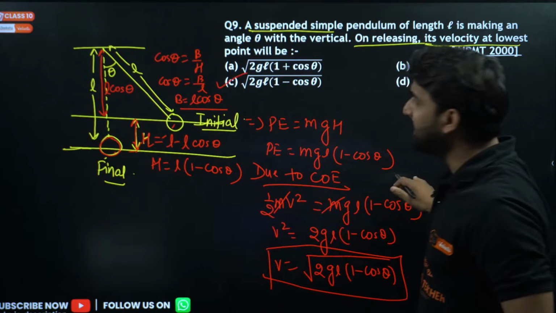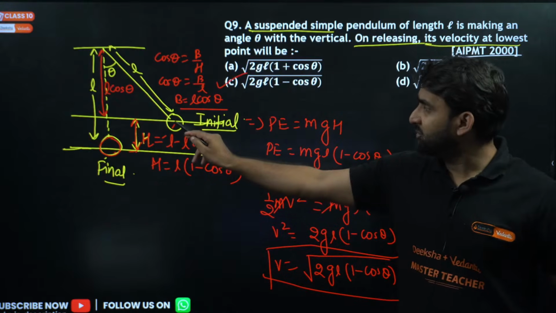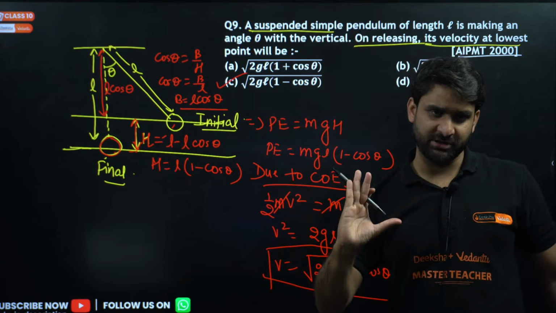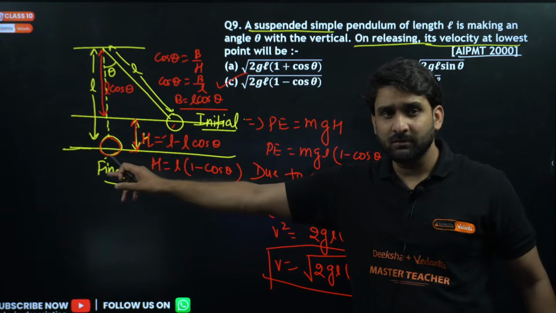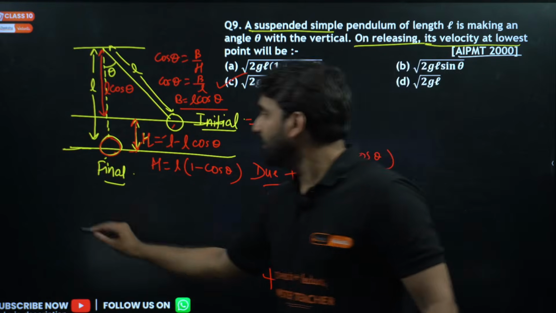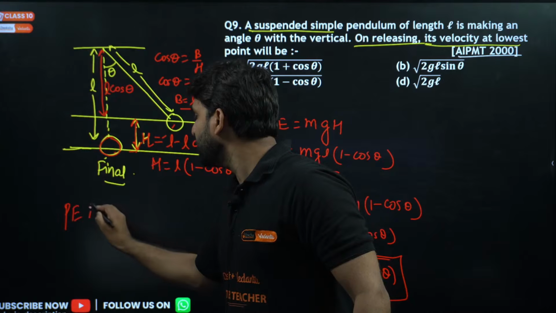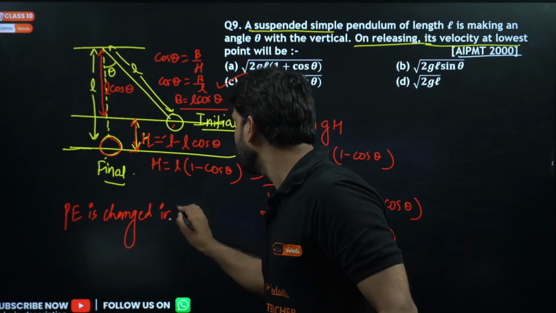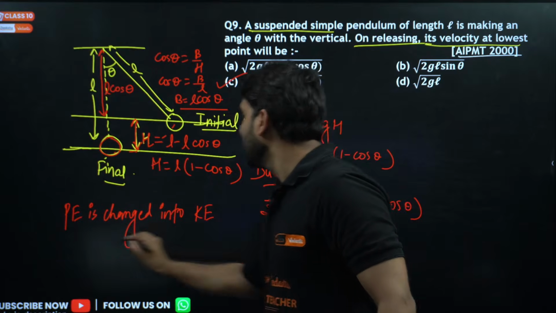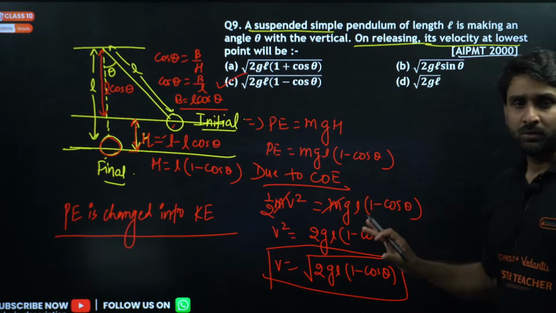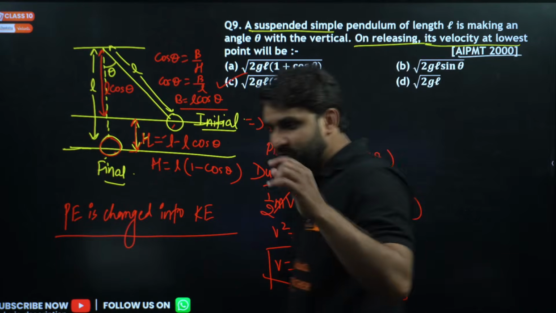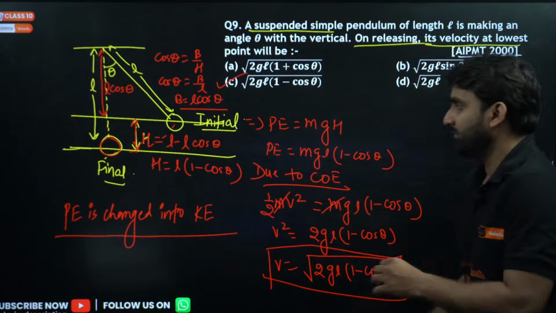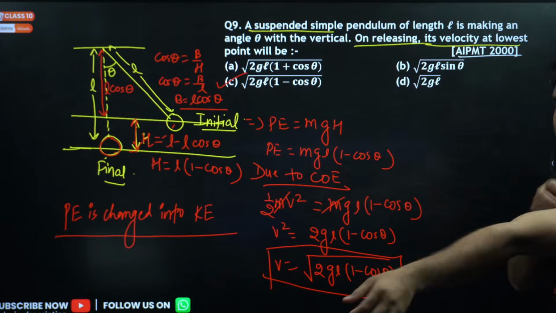So just applying conservation of energy, this potential energy will change into kinetic energy. At some height, the body is having potential energy, and at this point, kinetic energy. So I can write here, potential energy is changed into kinetic energy. Please take a screenshot. Please take a picture of this if you're solving in your notebook. This is best. Otherwise, you can click the photo as well. Potential energy is changed into kinetic energy.